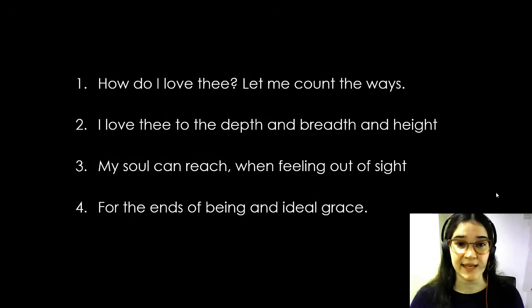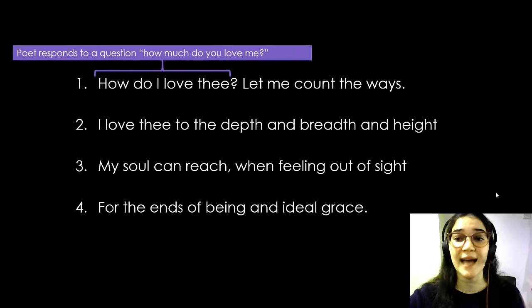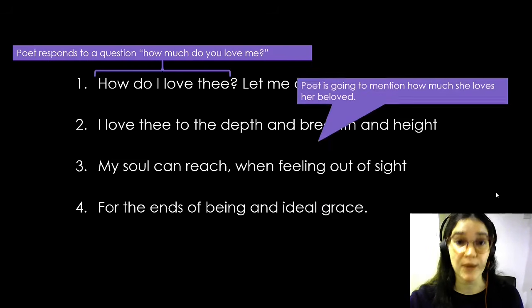How do I love thee? Let me count the ways. I love thee to the depth, breadth, and height my soul can reach, when feeling out of sight, for the ends of being an ideal grace. In line 1, the poet is actually responding to a question that she has been asked by someone. The person asked her, "How much do you love me?" She says, "Let me count the ways."